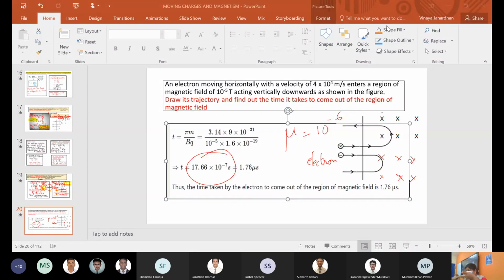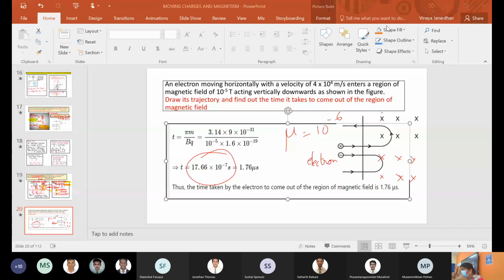Your forefinger points in the direction of the magnetic field. Your center finger should be along the direction of the current, right? The direction of the current is the direction of the positively charged particle. Suppose your positively charged particle is moving along the direction of your center finger and the field is inward, a cross field. Then the positively charged particle will experience a force along the direction of your thumb.